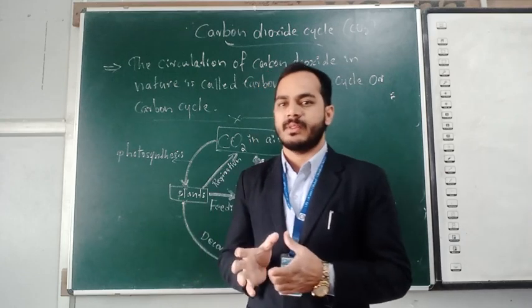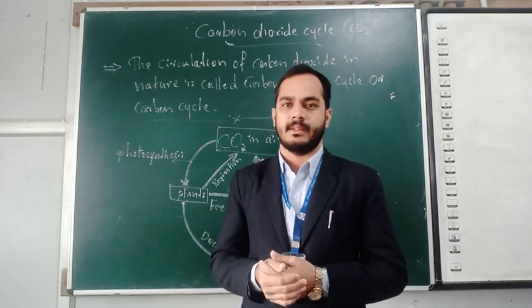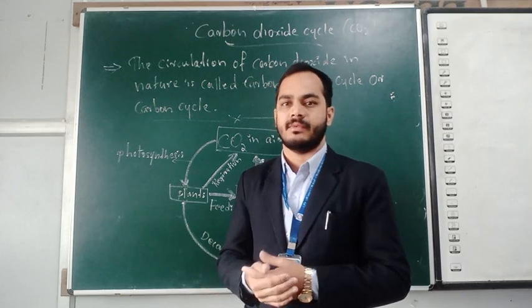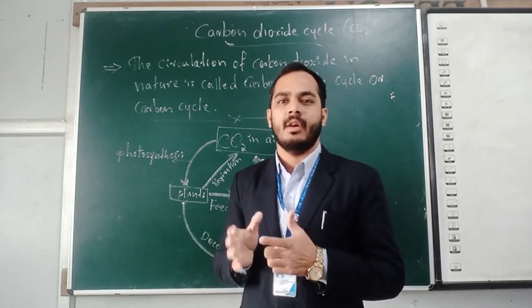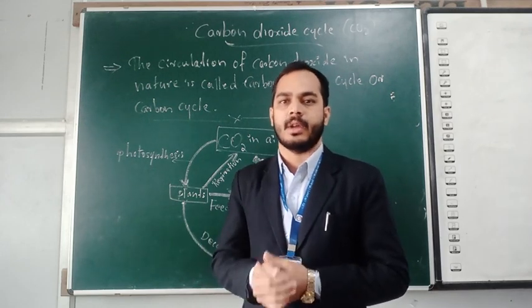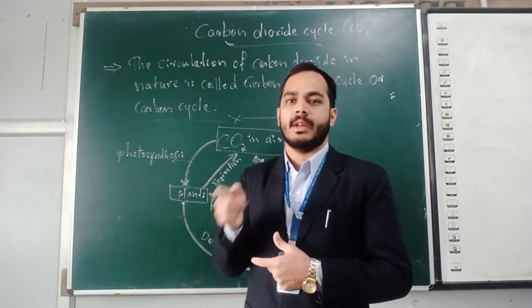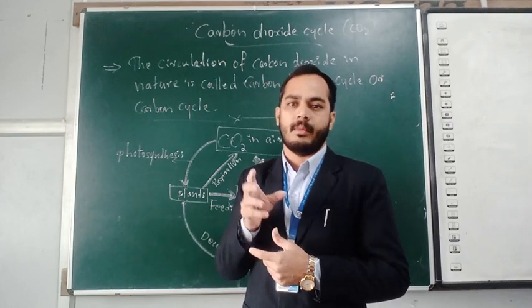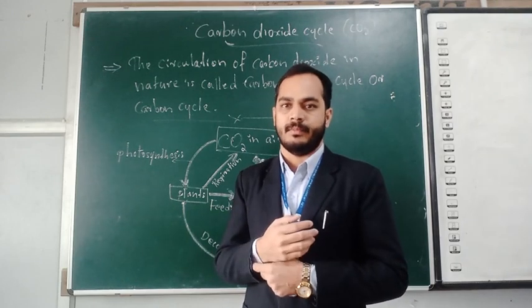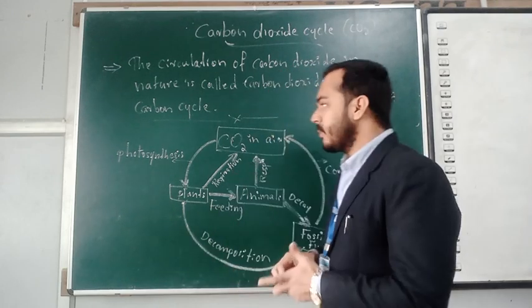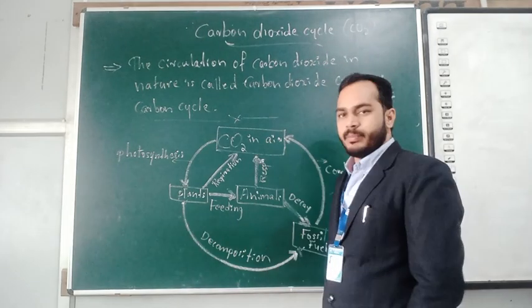So this carbon dioxide is very essential for the plants, for their metabolic activities, for their growth, and mainly for the photosynthesis. Okay, let's see how this carbon dioxide is making a cyclic movement in the atmosphere. Okay, first one, carbon dioxide in the atmosphere.